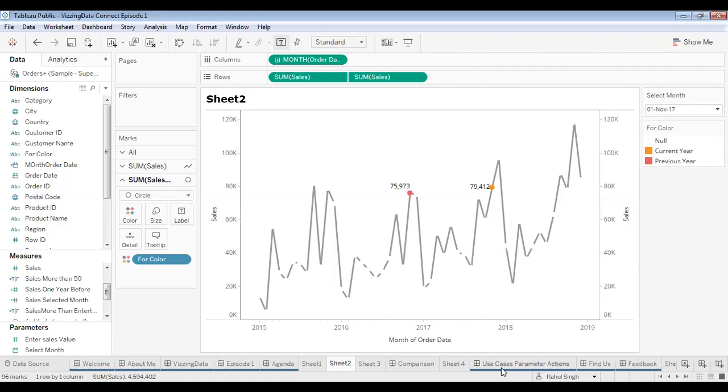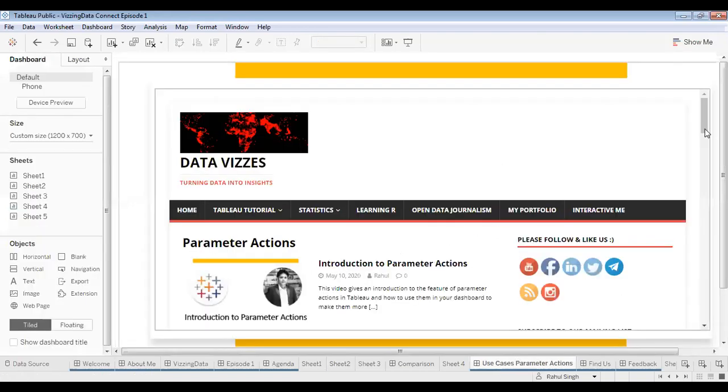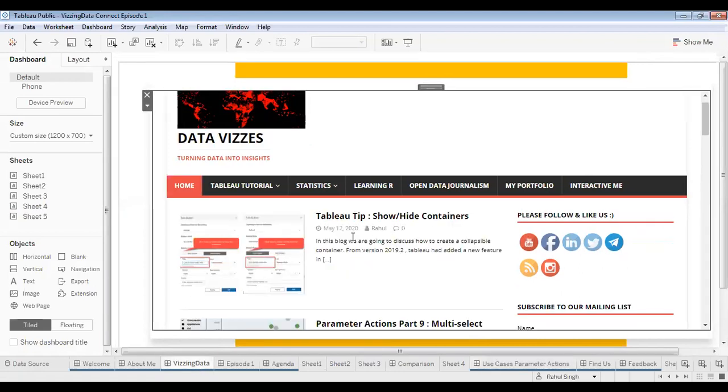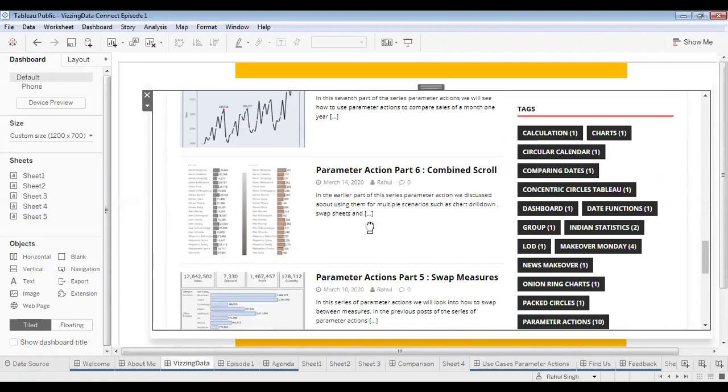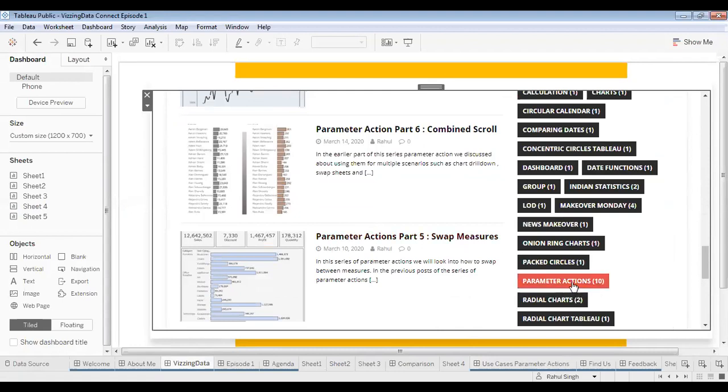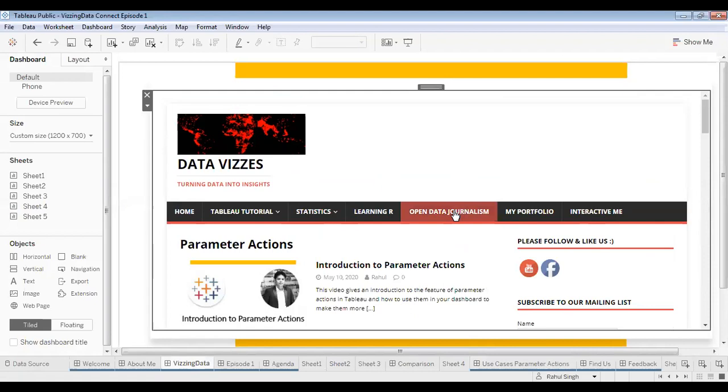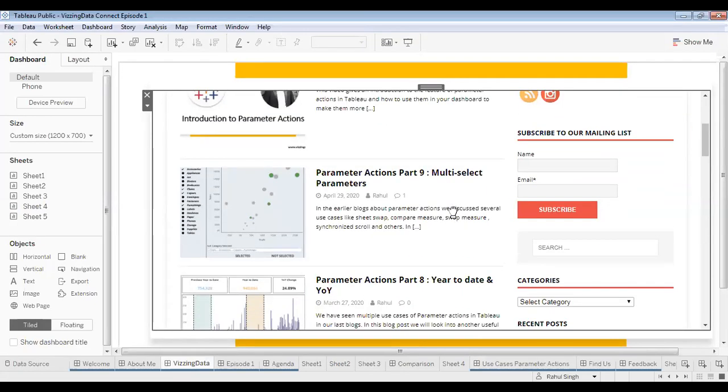So here are a couple of them. In my blog website, I have written around 10 use cases for parameter actions. So if you scroll down over here, you'll be seeing that. Yeah. If you scroll down over here, you can select parameter actions from this tag list, and you'll be getting a list of all those things that are possible.